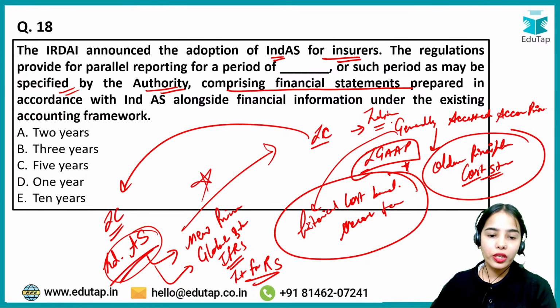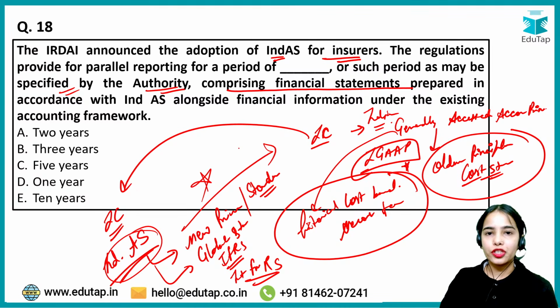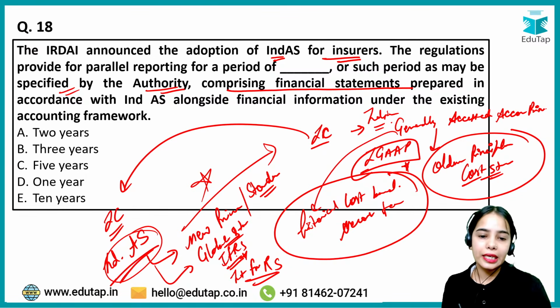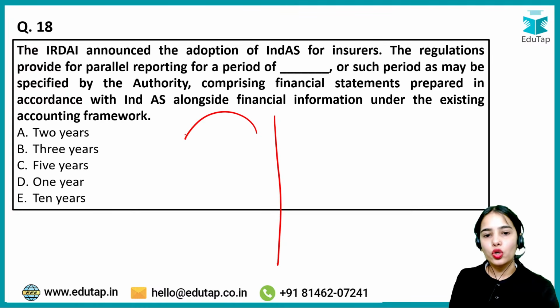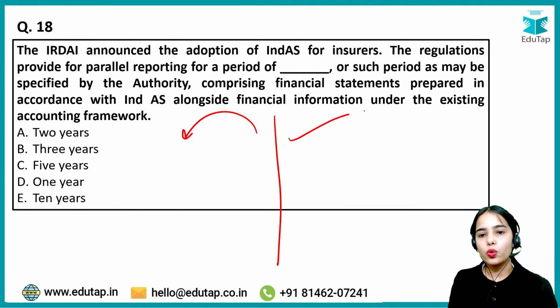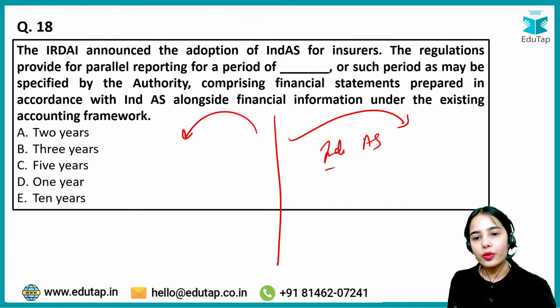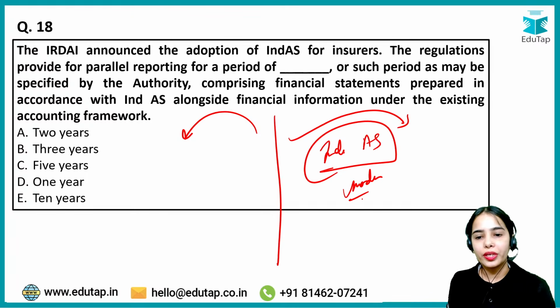They are the modern standards for financial reporting, and they follow global standards such as the International Financial Reporting Standards. So from the older historical standards, the insurance companies will now be moving towards the Indian accounting standards, the modern standards following the global standards.